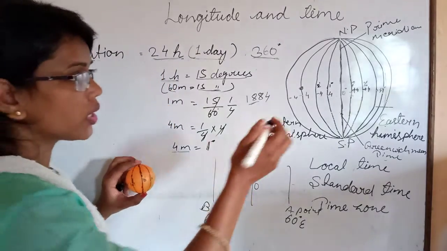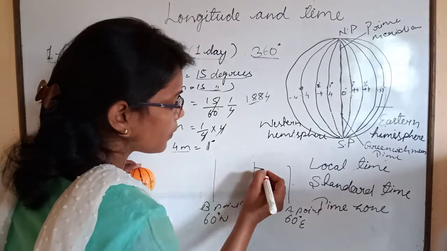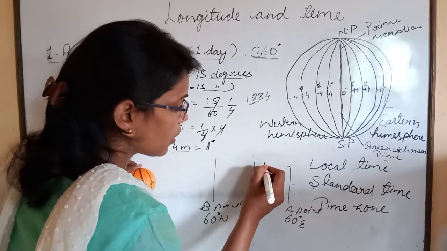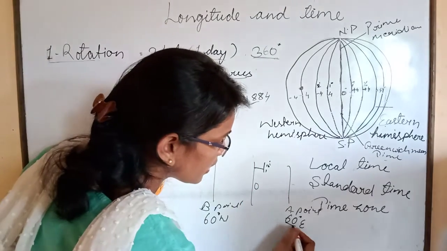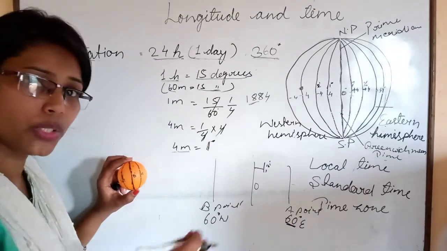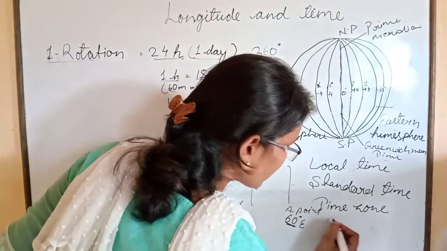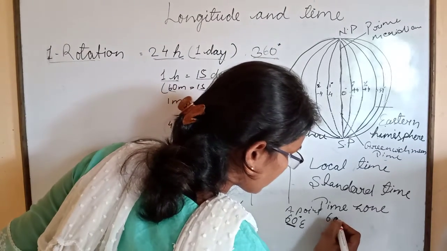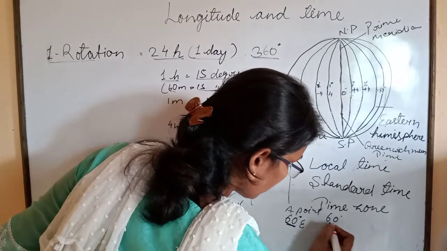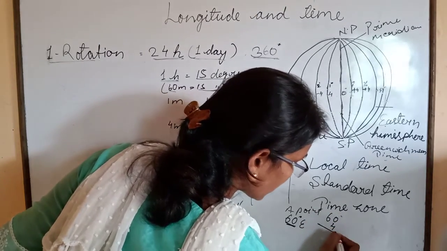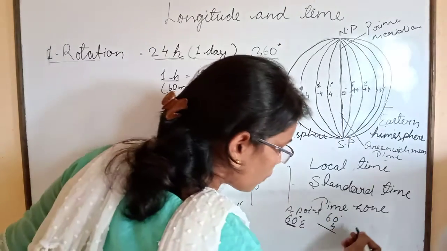Children, I told you earth completes 15 degrees in 1 hour, and here it is 60 degrees. You can easily calculate. And another way to calculate the time, we will multiply 60 degree into 4, because we know that every meridian has 4 minutes.